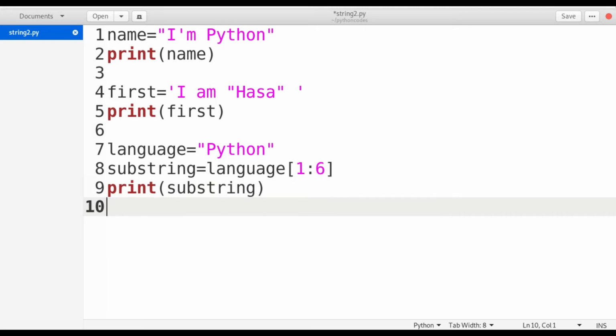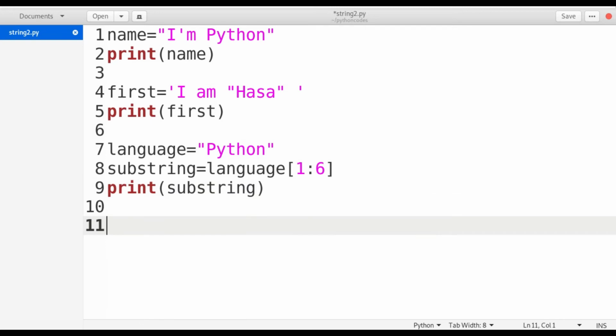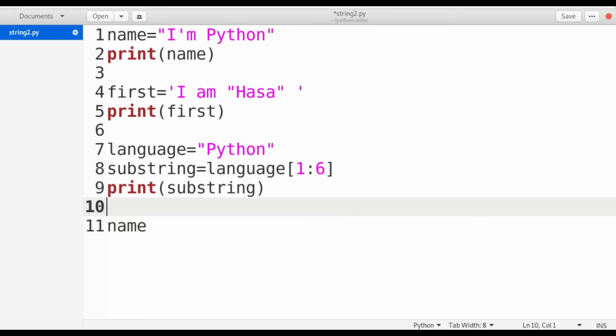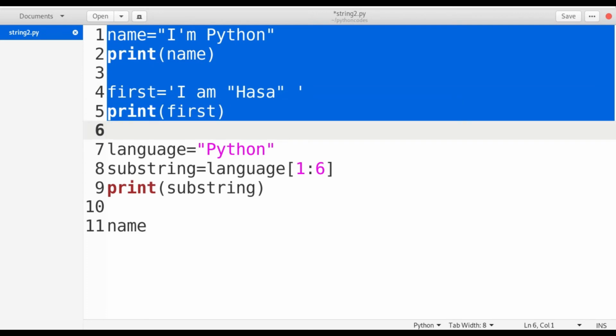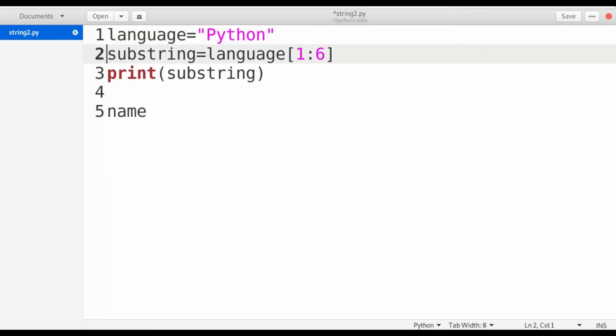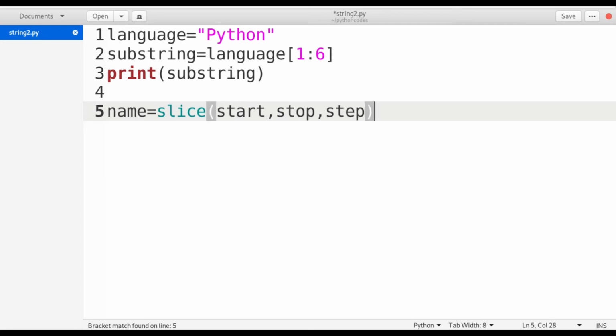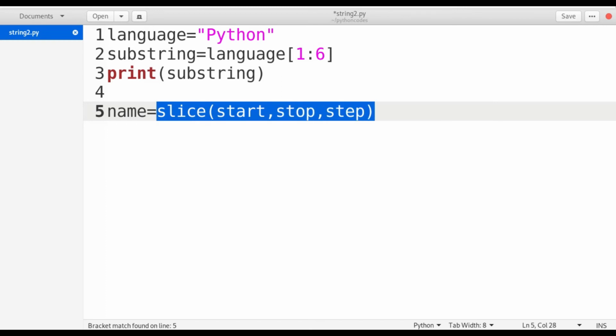So now we need to see a special function called slice. So in this slice function, I'm going to use name, because I have already done it here. I'm going to remove this and focus on string slicing. So suppose name equal to, I'm using the slice function. This slice function takes 3 parameters. So these are the things it is going to take. Suppose I'm going to copy paste this.